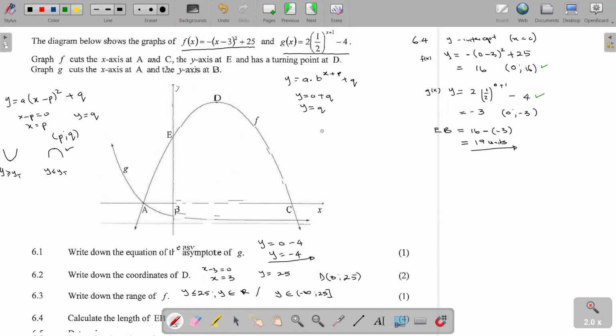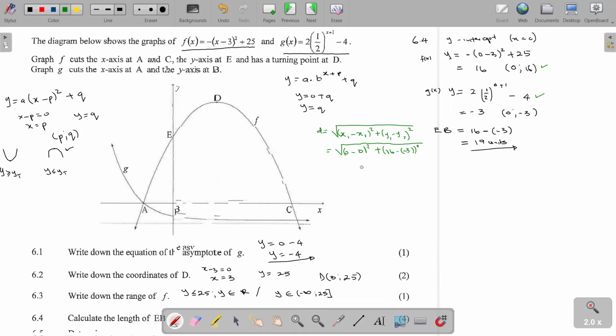Using the distance formula, we know d is equal to the square root of (x1 minus x2) squared plus (y1 minus y2) squared, which is equal to the square root of, if we check here, x is 0, here x is 0, so it's going to be (0 minus 0) squared plus (16 minus -3) squared.